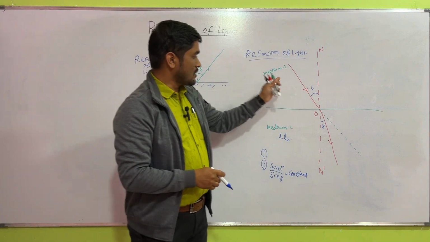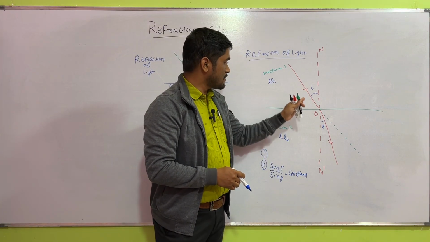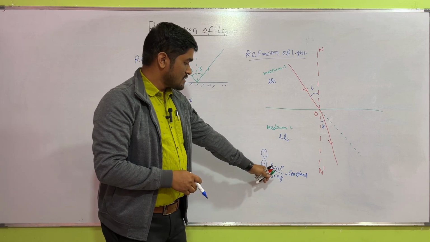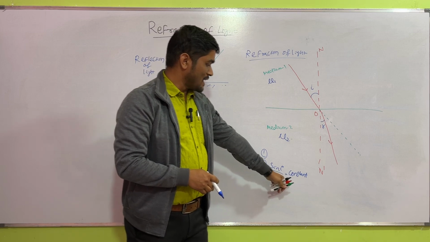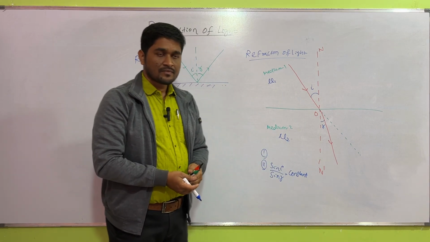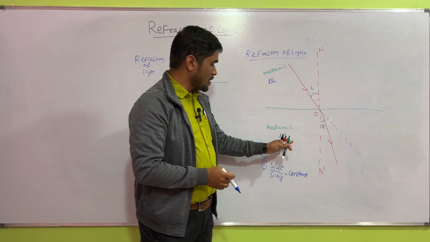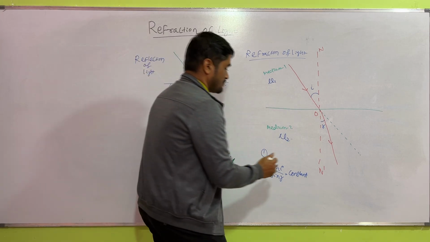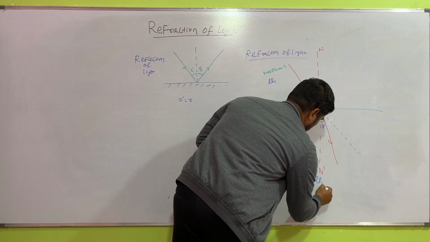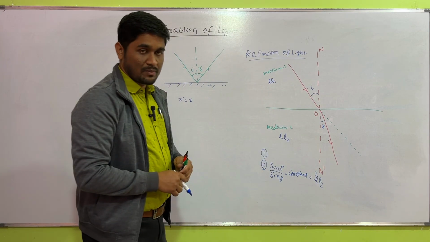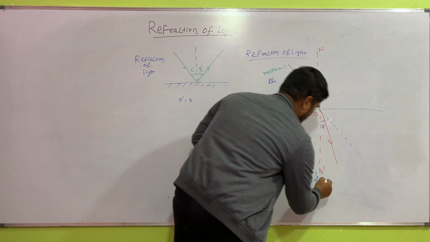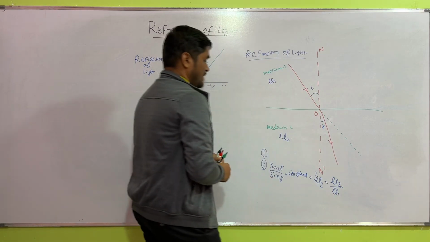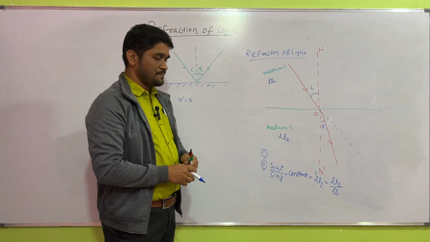The ray of light travels from medium 1 to medium 2, and sine I divided by sine R is a constant. So what is that constant? That is the refractive index of the second medium with respect to the first medium, that is mu21. Mu21 means the refractive index of medium 2 with respect to medium 1.